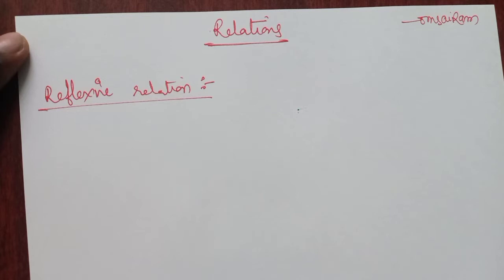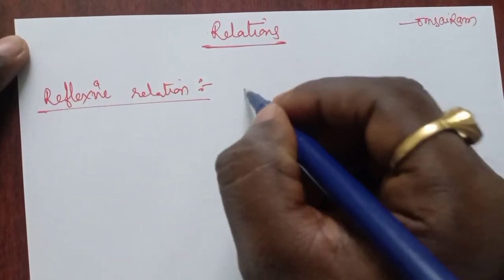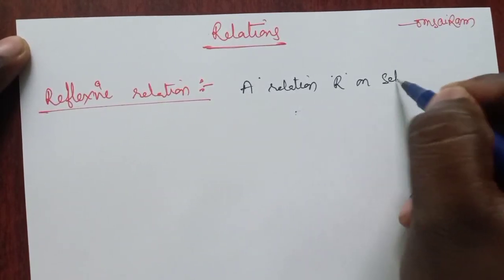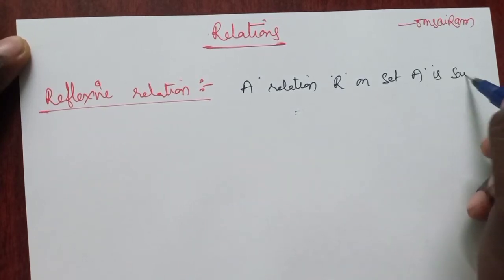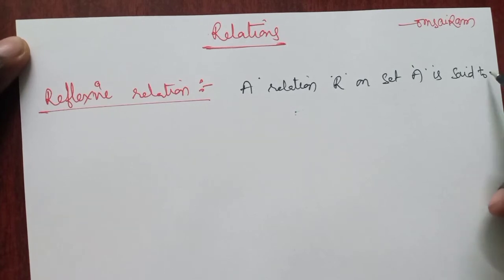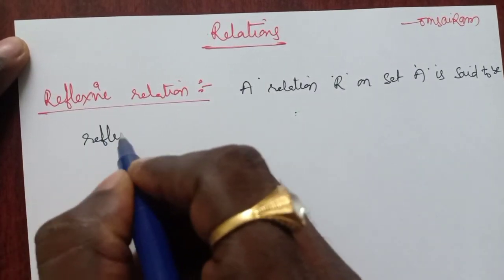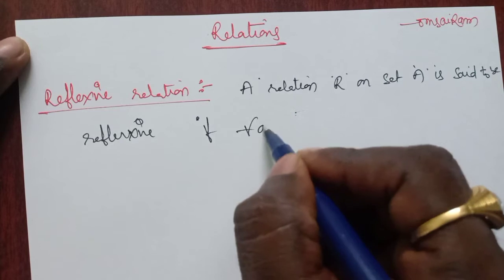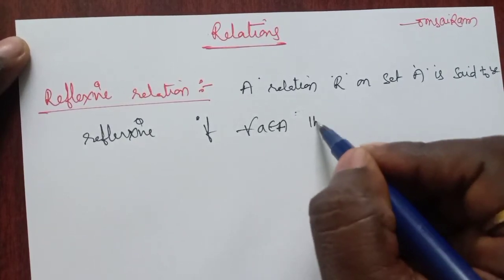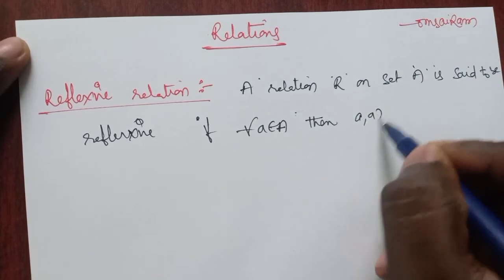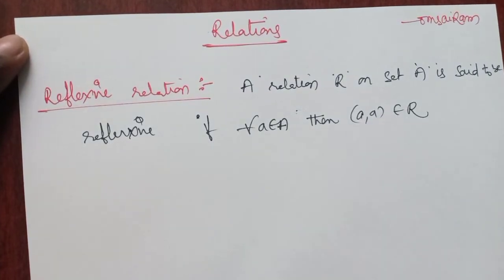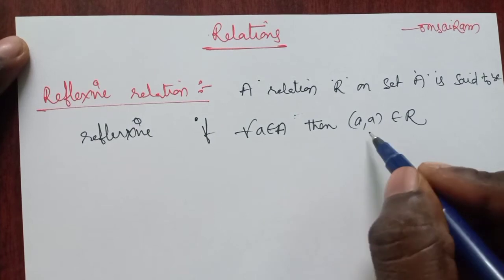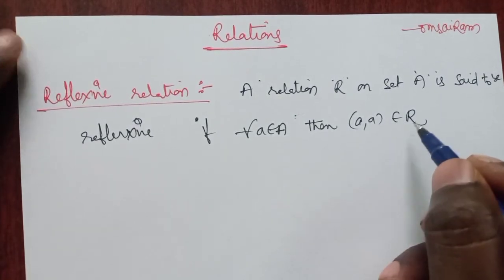So what is a reflexive relation? A relation R on set A is said to be reflexive if for all a belongs to capital A, then (a, a) must belong to R. So for every element in A, there exists the ordered pair (a, a) that must belong to R.